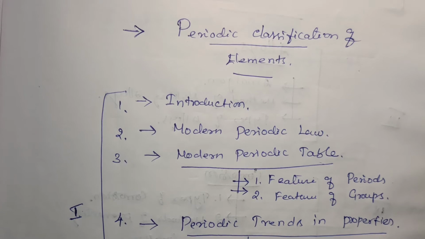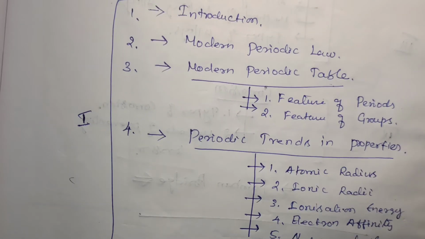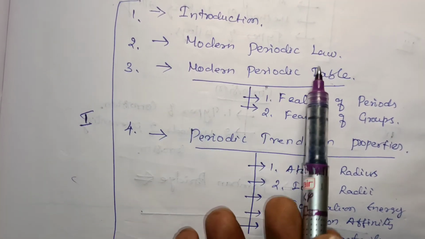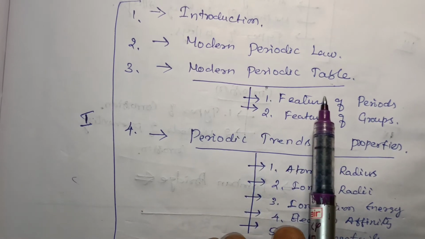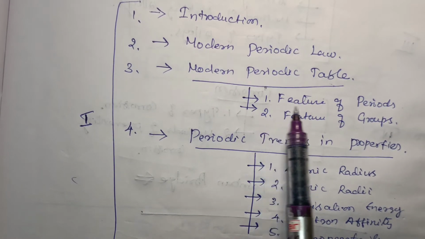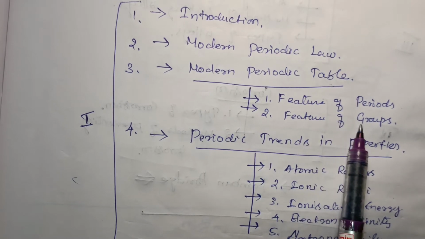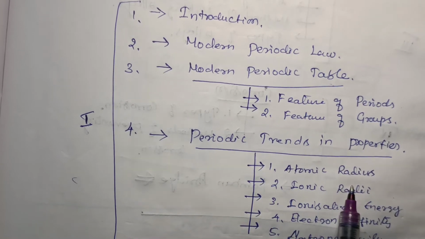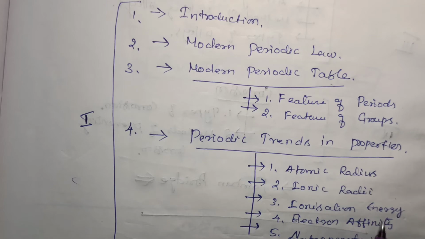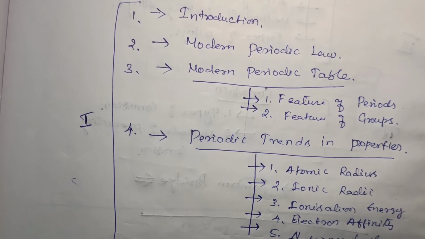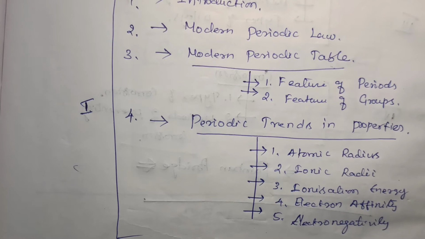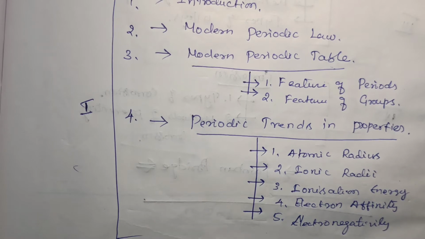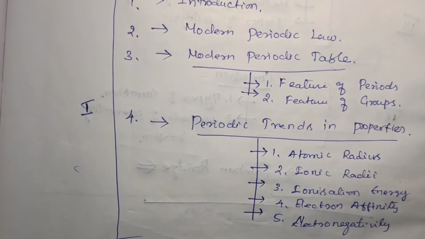In this class we discuss the entire part 1: the introduction, the modern periodic law and the modern periodic table. In the table there are 2 classifications, features of periods and features of groups. Then periodic trends in properties like atomic radius, ionic radii, ionization energy, electron affinity and electronegativity. So this is the part 1 video in the portion of periodic classification of elements. Now we discuss one by one.